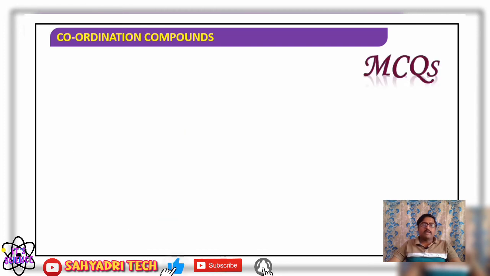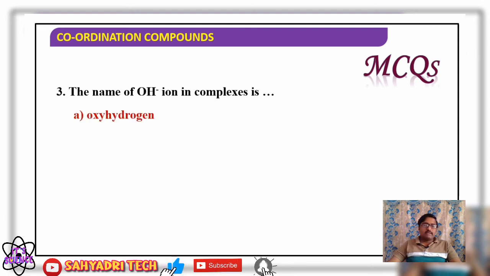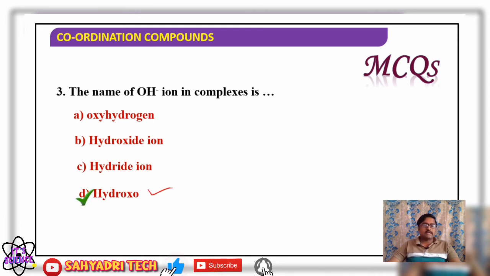Okay. Coming to the next one, the name of OH minus ion in the complex is. How are we going to name OH minus ion in the complex? Hydroxide ion we know, but in a complex how is the name given? The options are oxyhydrogen, hydroxide ion, hydride ion, hydroxo. What is the answer? Option D is correct. Hydroxo is the right choice.